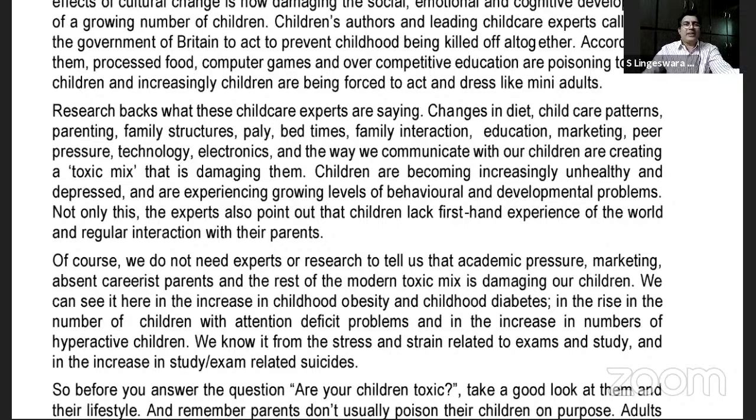And there is another word called PALY. Did you notice that just beside family structures, there is a word called PALY? Can anyone highlight what you mean by PALY, please? Having a very close friendly relationship, that is called PALY. Good. I hope the majority part is done.